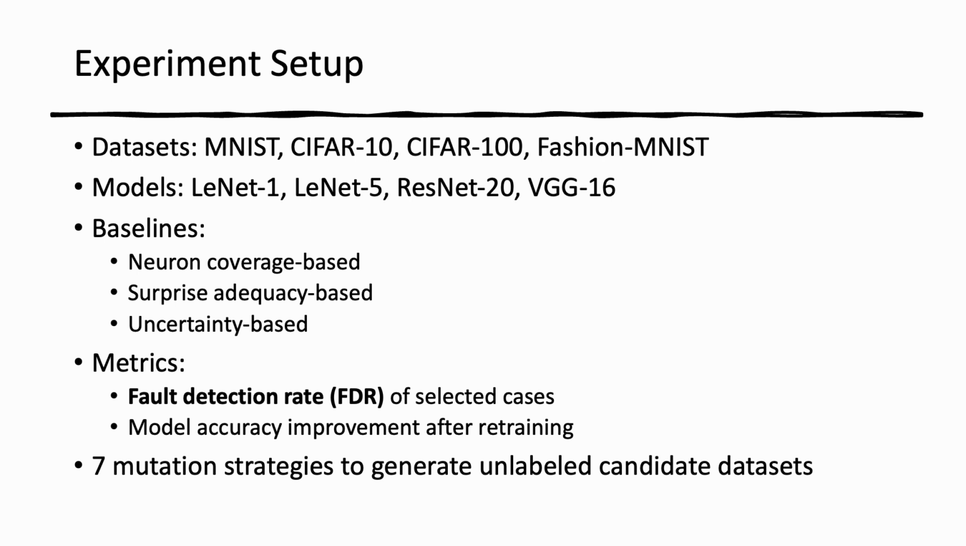The first metric is the fault detection rate, or FDR, which measures the proportion of selected test cases that expose incorrect DNN behavior. The second metric is the model accuracy improvement achieved by retraining the DNN with the selected test cases. To generate a diverse and representative set of unlabeled candidate datasets for test case selection, we employ 7 different mutation strategies. These strategies apply various transformations to the original test cases, such as rotation, scaling, and adding noise, to create new test cases that mimic real-world variations.